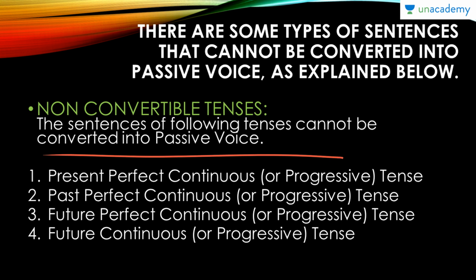Let's see. First one, present perfect continuous or progressive tense. Second, past perfect continuous or progressive tense. Third, future perfect continuous or progressive tense. And fourth and the last, future continuous or progressive tense. Now this might sound complicated, but let's look into an example for each.